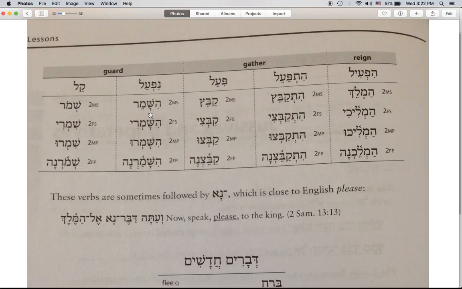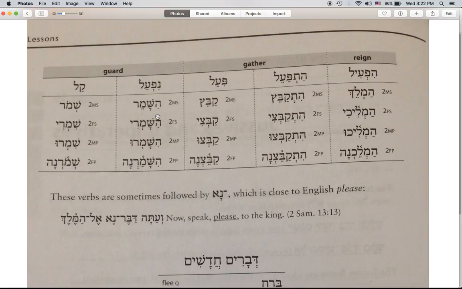Let's take a look at the nifal. The nifal does something interesting. We take the imperfect prefix off of the front, the yod and the tavs, and a hey appears in the nifal. So the hey appears, and the noon is found as a doubling in the first root letter. So there's the dagesh. The prefix of the imperfect has been taken off.